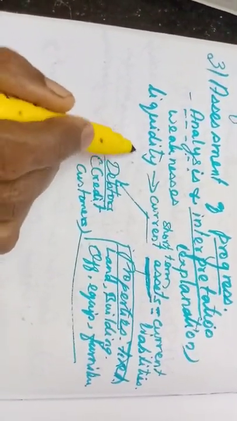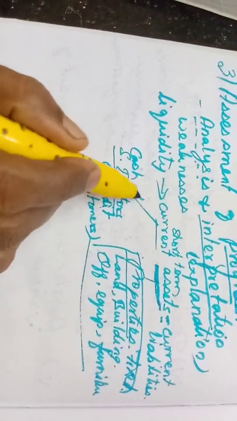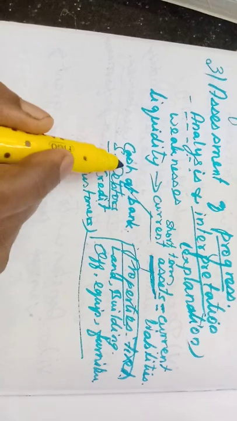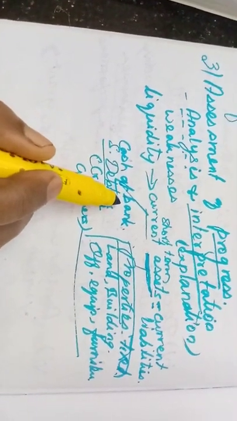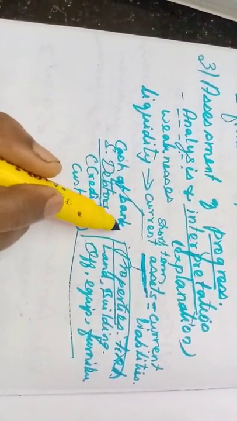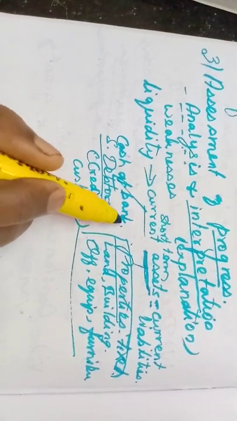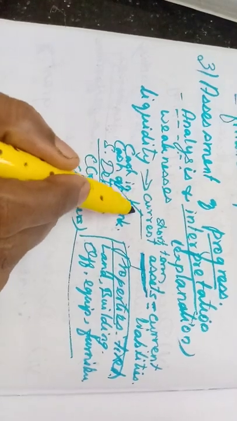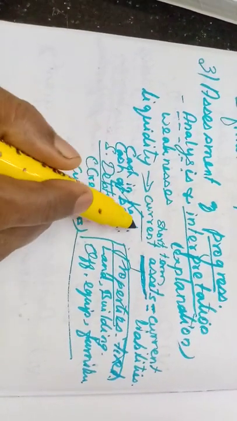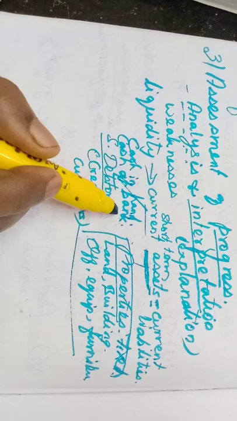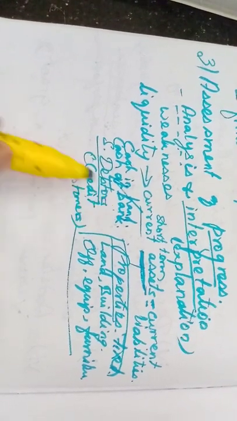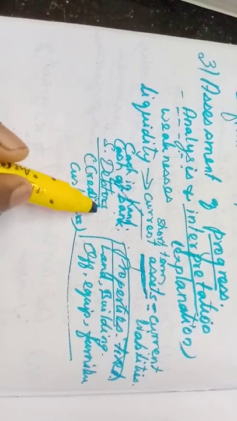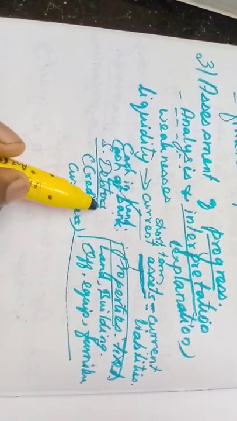Then we might have deposited money in the bank, that is called cash at bank. That is also a current asset. Why? Because at any time, whenever we are in need of money, we can go and withdraw the amount that we have in the bank. Then cash in hand, which at any time we can take by opening the drawer, isn't it? That is the very liquid current asset. At the bank, within one or two hours, we can collect. This is also the next current asset. We can collect from the debtors within months.